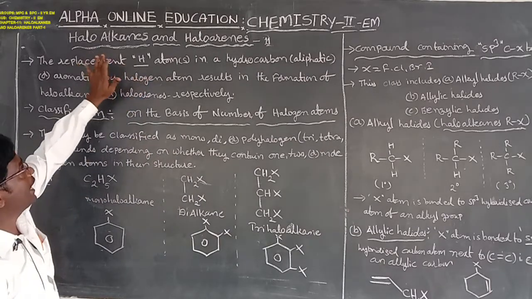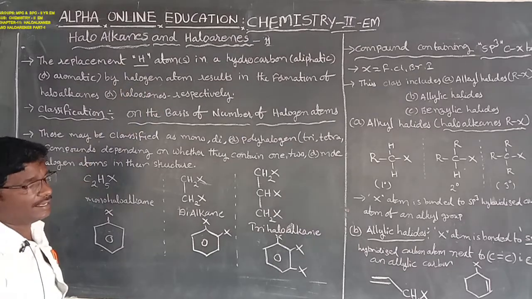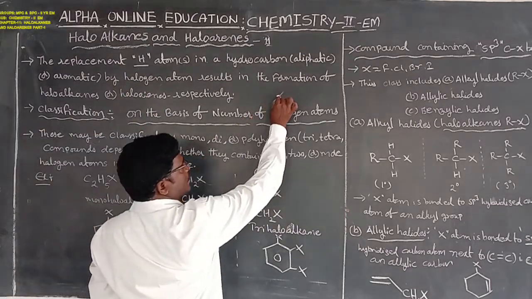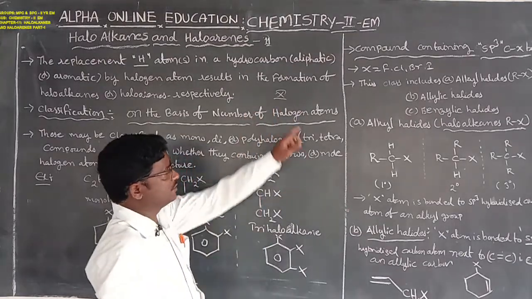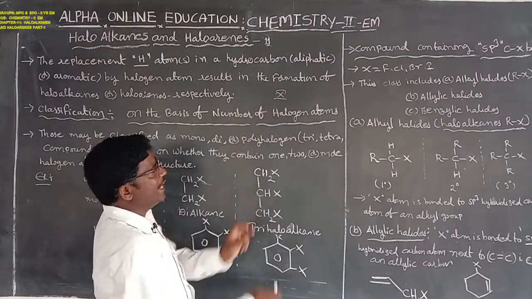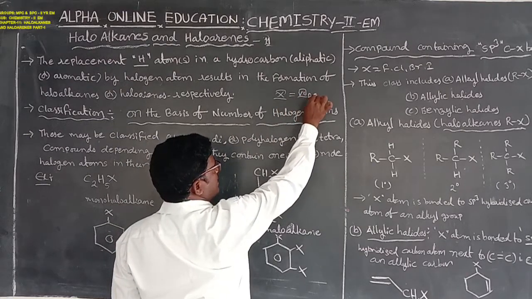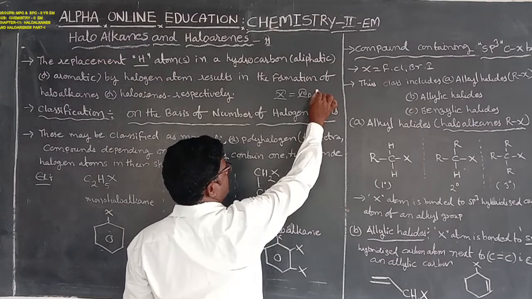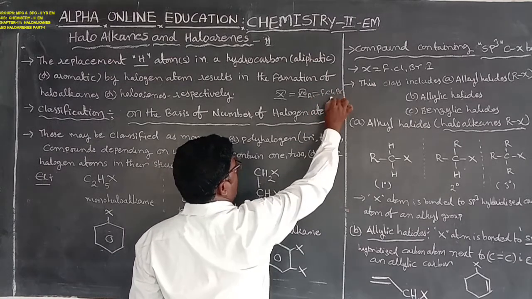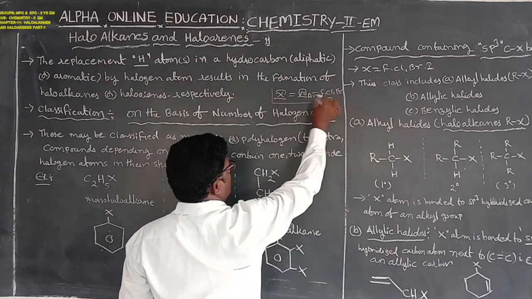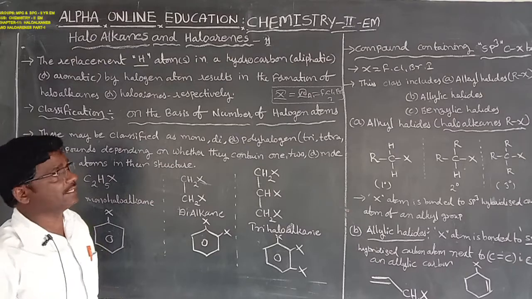What is the meaning of haloalkanes and haloarenes? Here, halo means halogens, which is indicated by X. X is also known as a halogen or 7A group element. The 7A group elements are fluorine, chlorine, bromine, and iodine. Those elements are also known as halogens or halides.